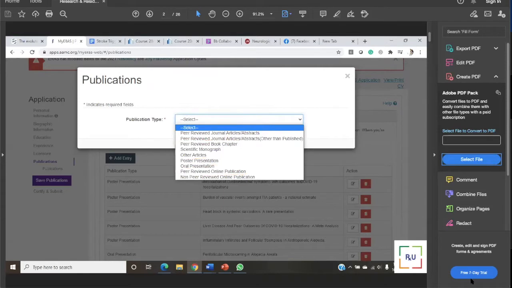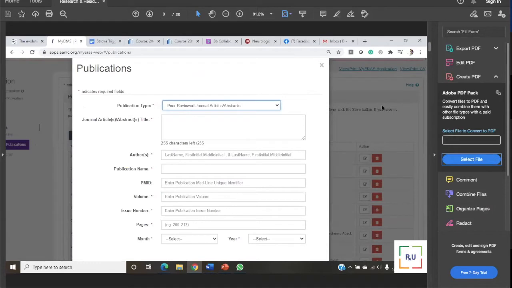Now let's go to the next slide. Okay, so now let's start with our categories one by one. When we are talking about peer review journal article slash abstract, this category is exclusively for publications which are already published, and those articles are available right now online for you to see. Okay, so there you are going to have the journal's article and title name, which is your topic, right?